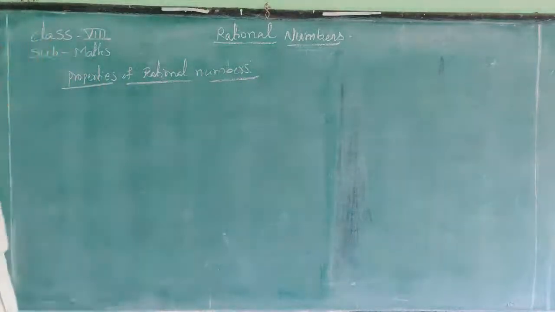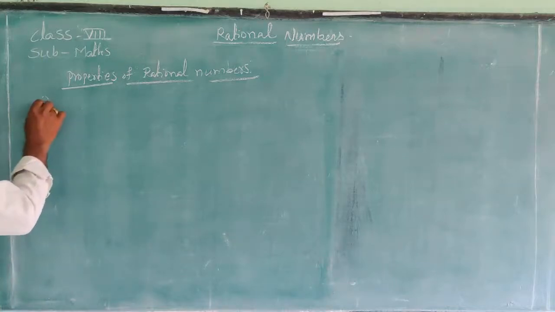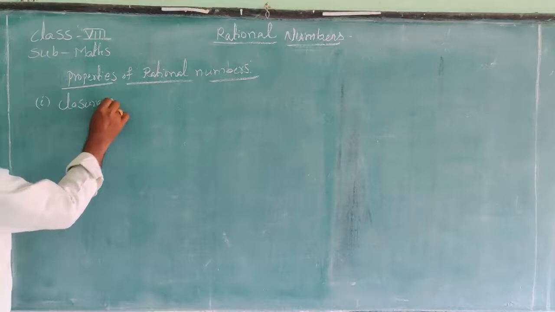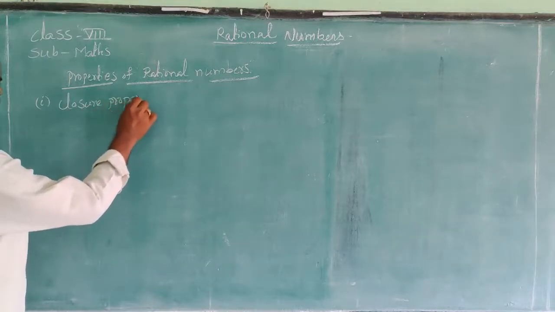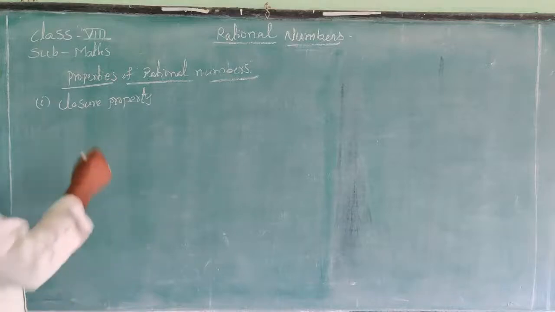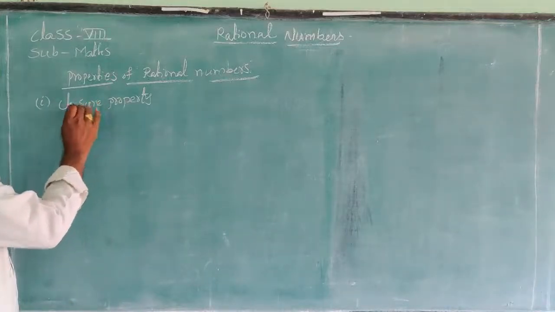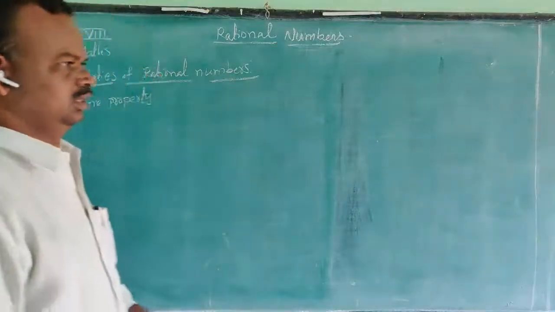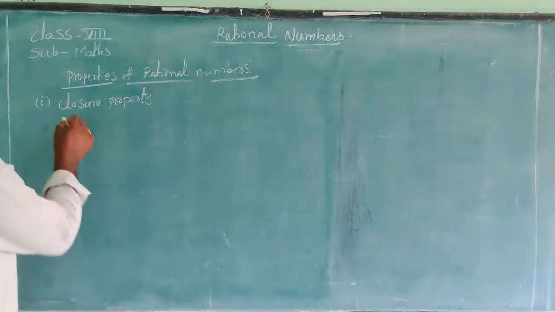First one is closure property. Closure property means that if we take any two values,